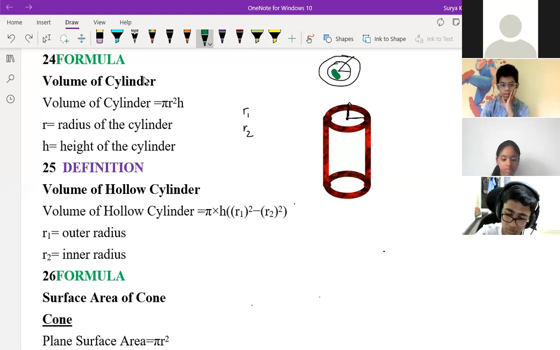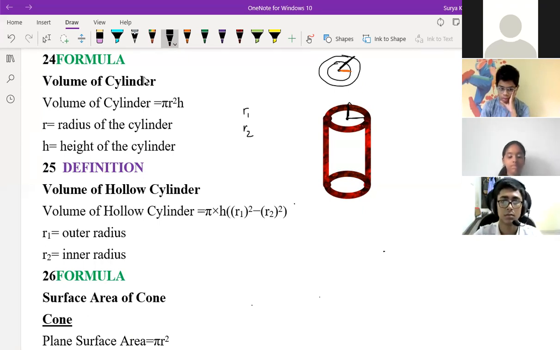So a small radius is nothing but this radius. A small radius is this much, and bigger radius is, I'm just drawing the black one. This is the bigger radius. So this will have two radius. One is from center to the inner circle, that is the small radius, and the bigger radius is what? Which one, children? Center to the bigger circle.